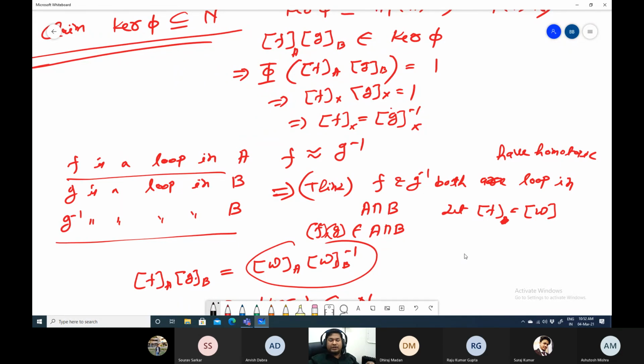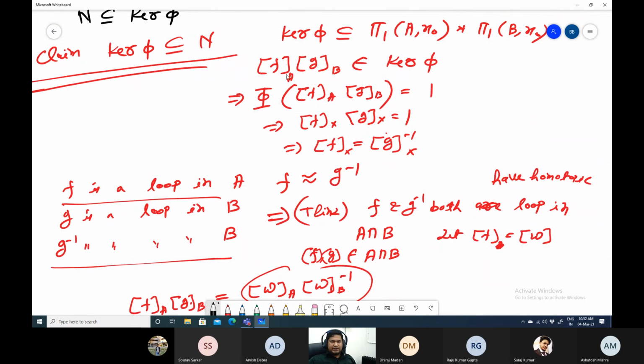No, just that's right. There is a gap here. I'm not giving a proof. I'm just giving you intuitively what the case is. Because if you have this A and this B belonging to kernel of phi, that's when this is homotopic to this. But it is given that F is a loop in A and G is a loop in B, and G inverse is also a loop in B.